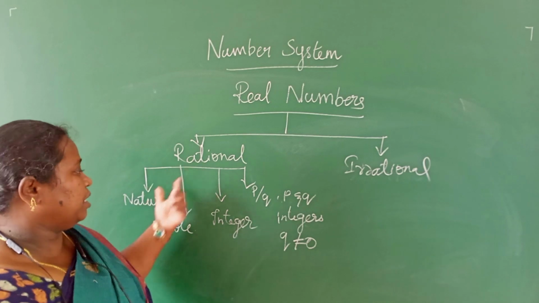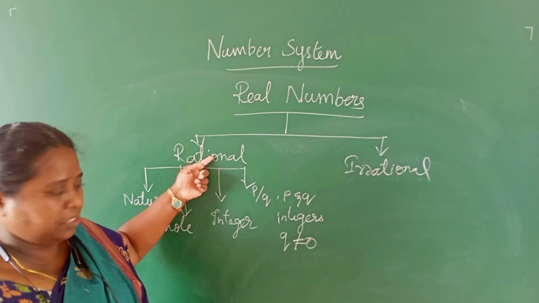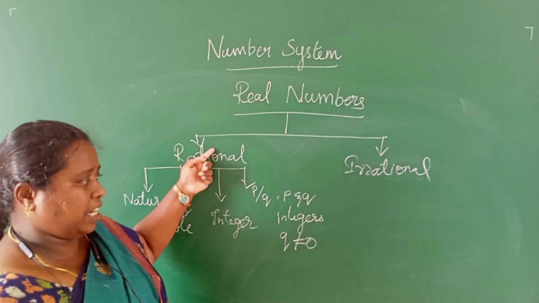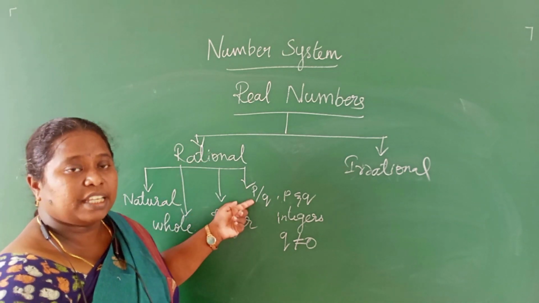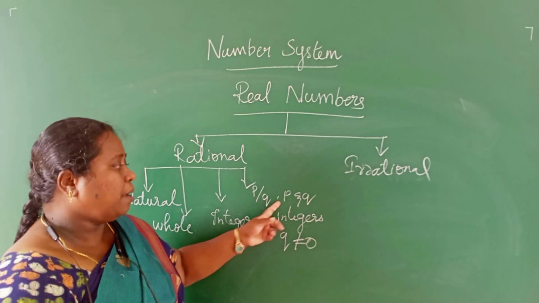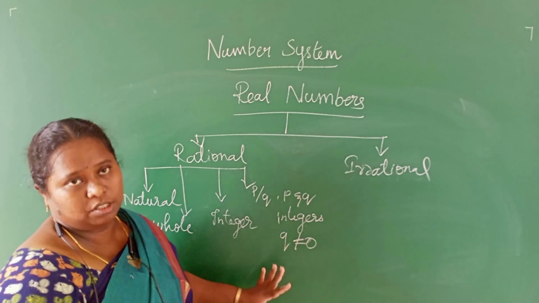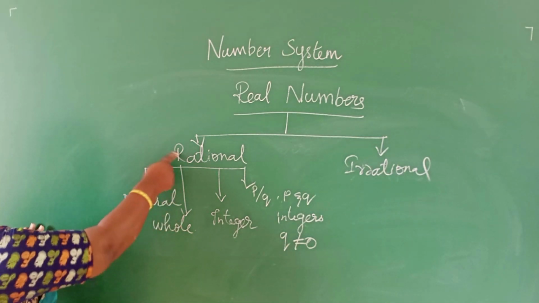Natural numbers are rational numbers. Whole numbers are rational numbers. Integers are rational numbers.